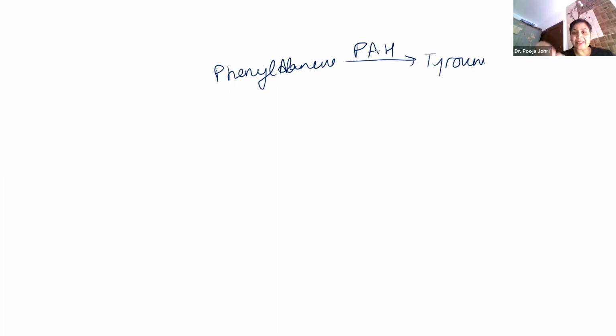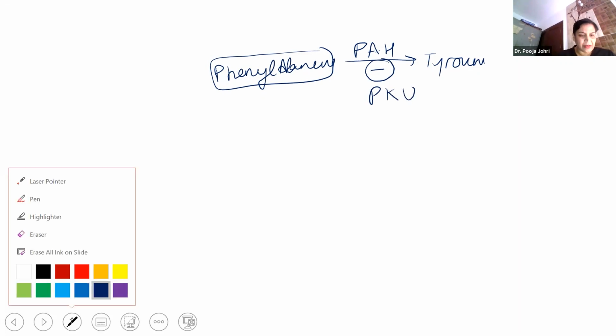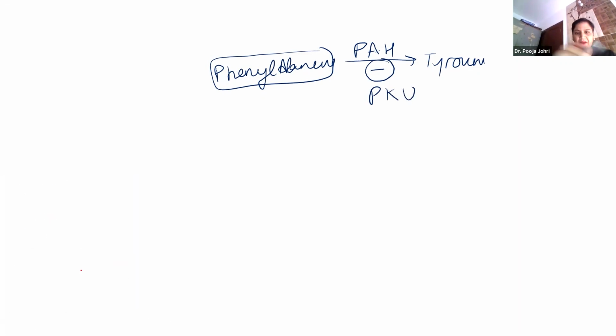If this enzyme is deficient, it leads to phenylketonuria. That means there will be increased concentration of phenylalanine.